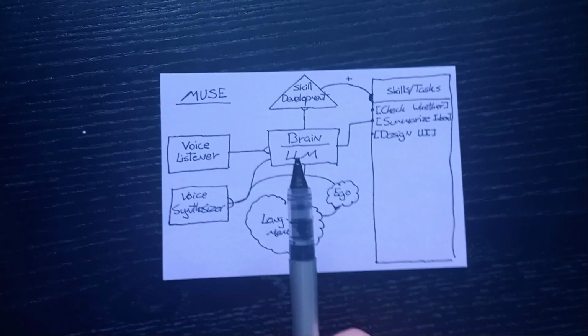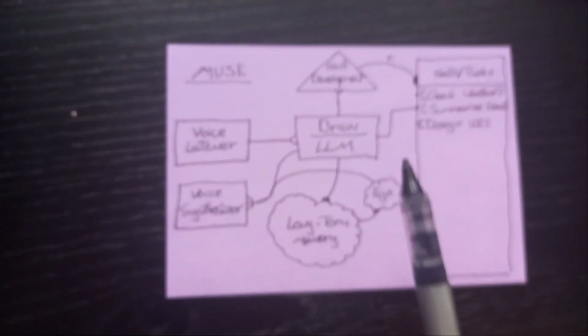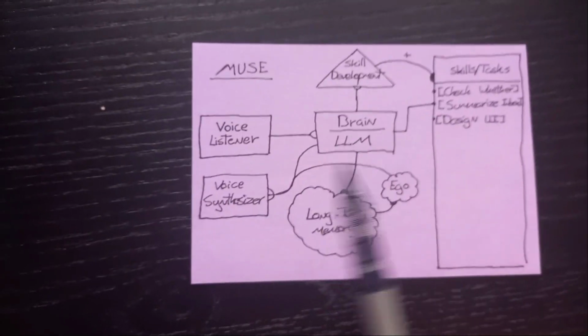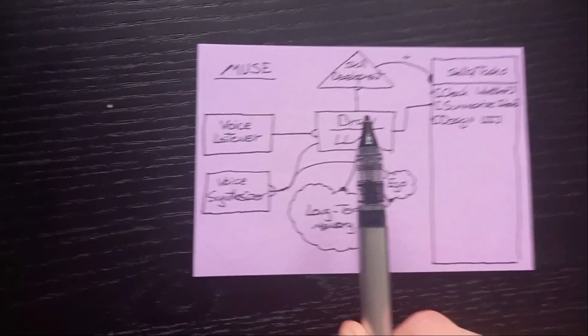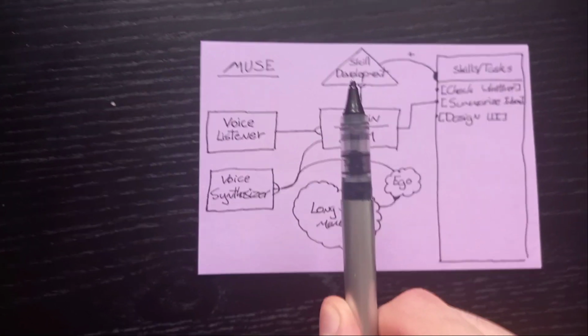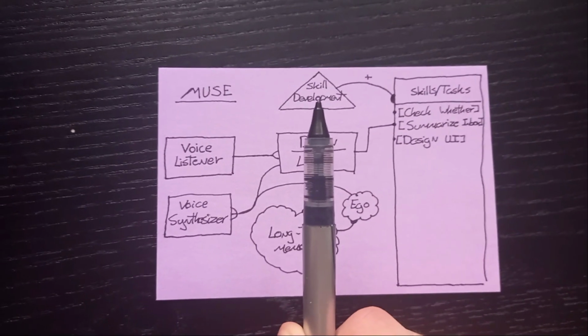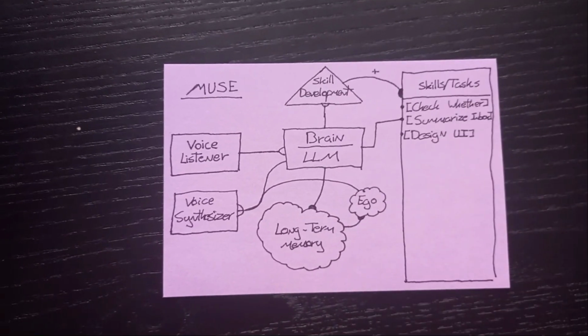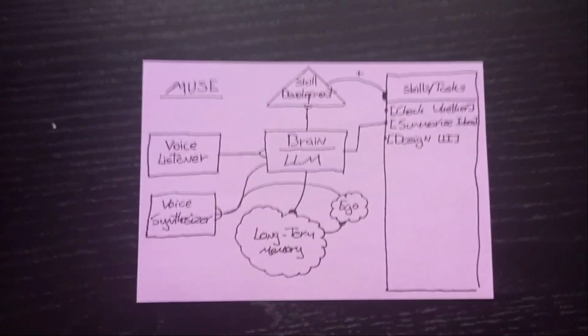I'm planning to put this on a separate computer to my actual computer, one that can be running. So when I'm not specifically using it, it is using its time to develop skills that are most relevant to the recent things that it has done.